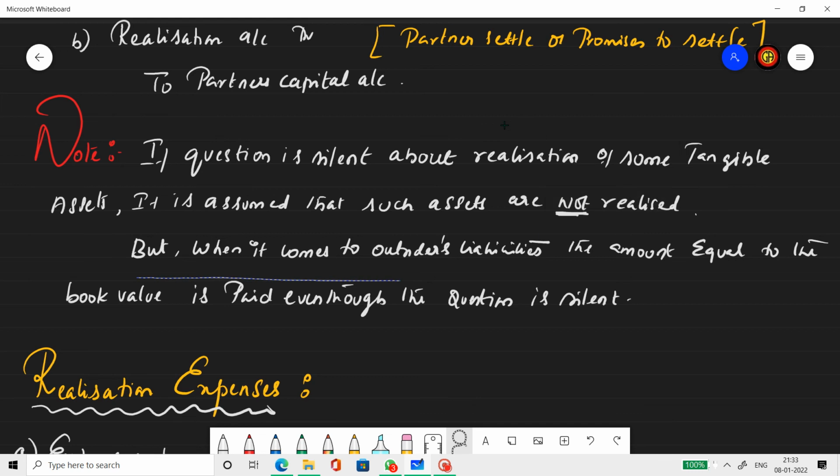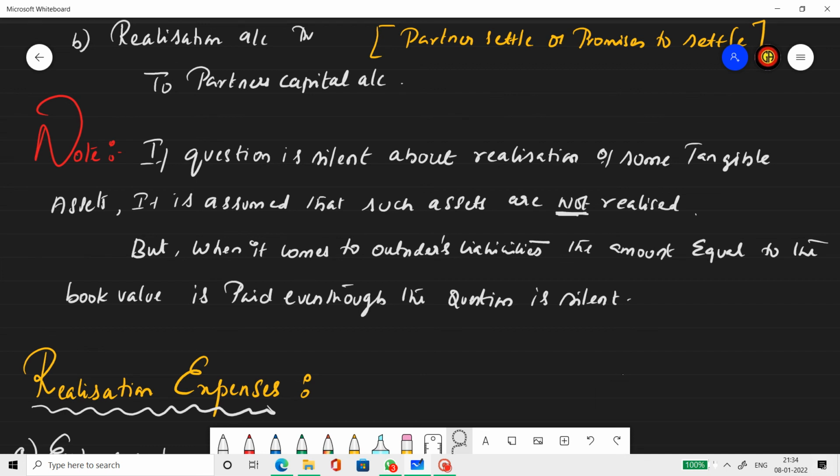But when it comes to an outsider's liability, the amount equal to the book value is paid even though the question is silent. So you might find it in the question that there are some assets where the question is not even discussing that. So we take it as if it is not realized at all. But when it comes to a liability and the question is silent, we have to take into account that liability and we have to make an assumption that it pays off the amount that is equal to its book value.